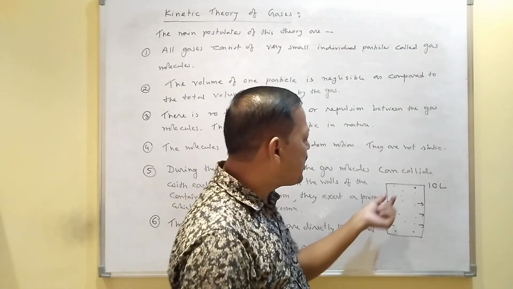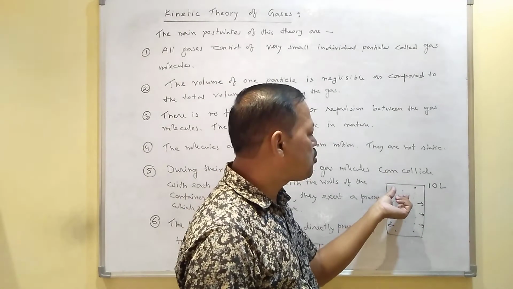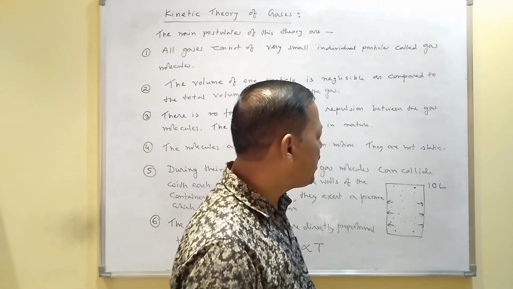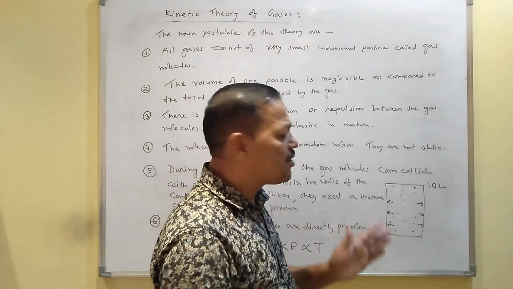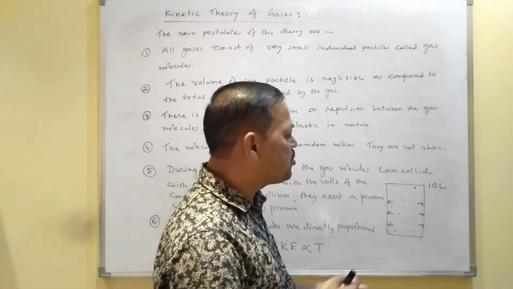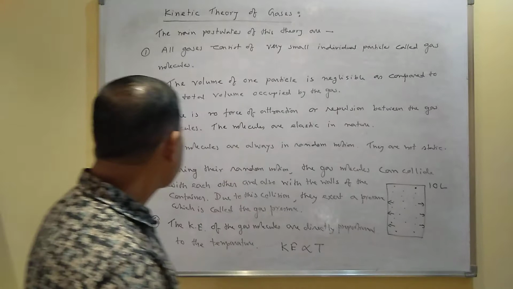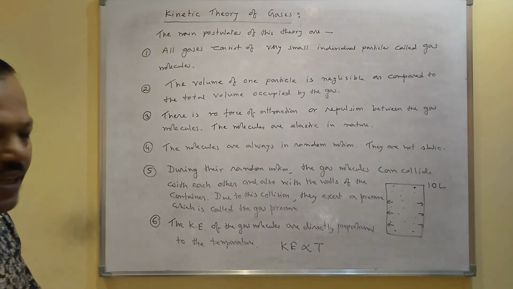Number 3, the gas molecules do not have any force of attraction or repulsion between them. Number 4, the gas molecules are always in random motion. They are not static. I mean, they are continuously moving inside the container, and they are said to be elastic in nature.